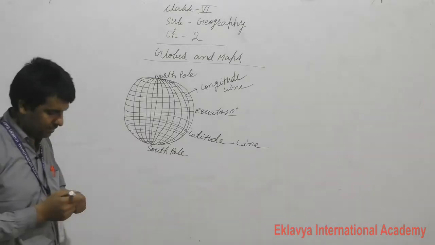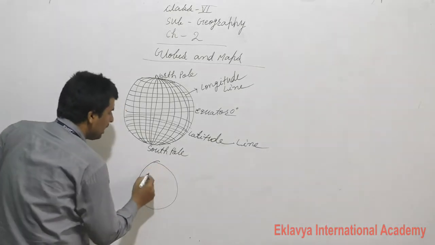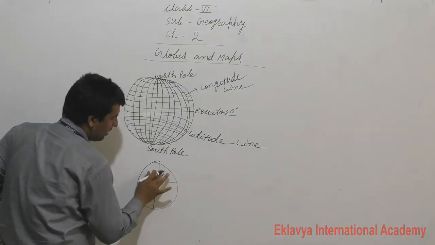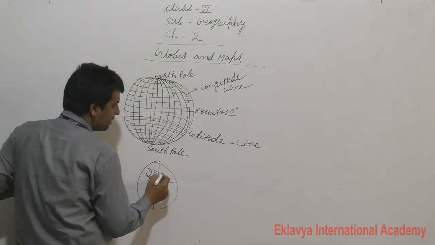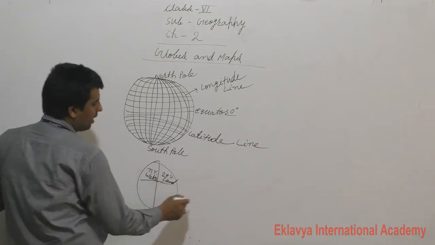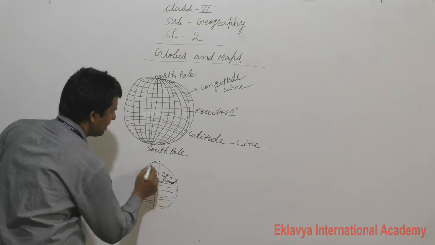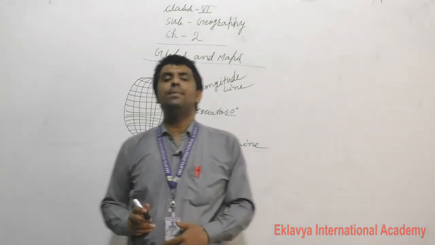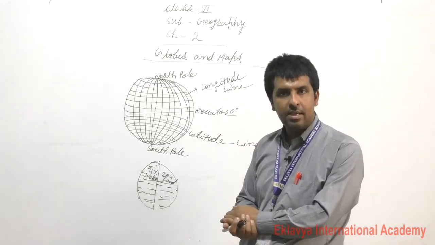Dear students, we know very well that 71% is water and 29% is land. These are the areas of water, 71% water covered on the earth's surface.